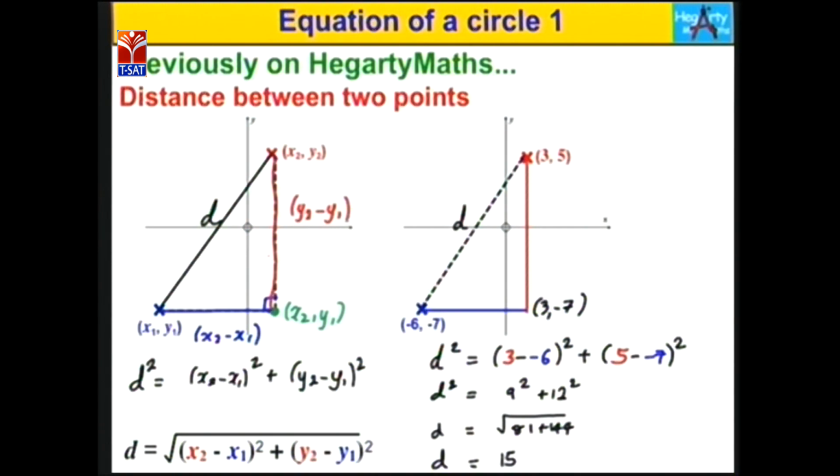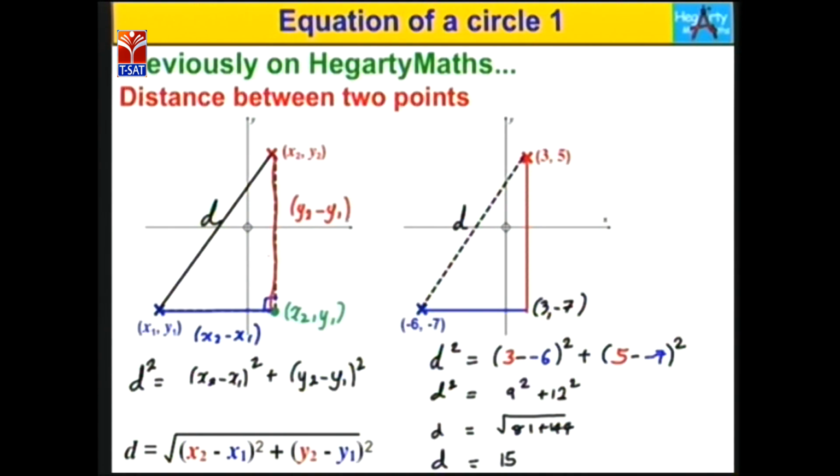If you want to remove the square of D, then we put the root of x2 minus x1 whole square plus y2 minus y1 whole square. Then we get the distance of the 2 points, D equals square root of x2 minus x1 whole square plus y2 minus y1 whole square.